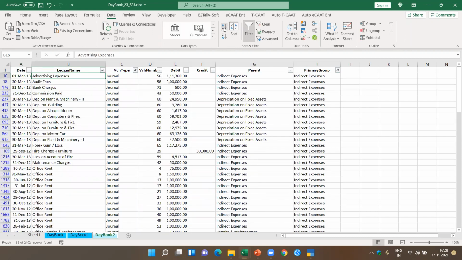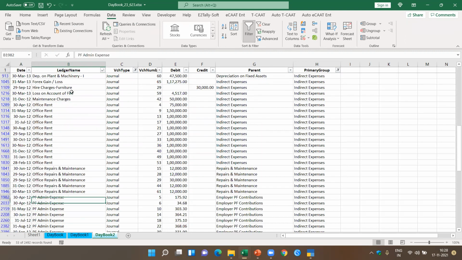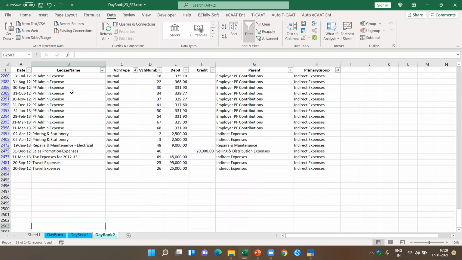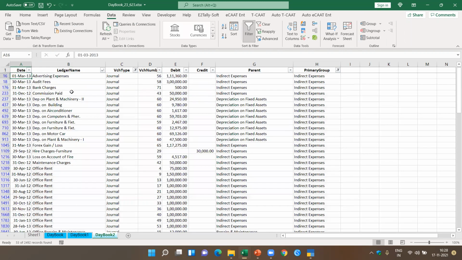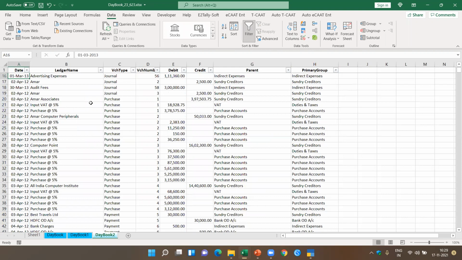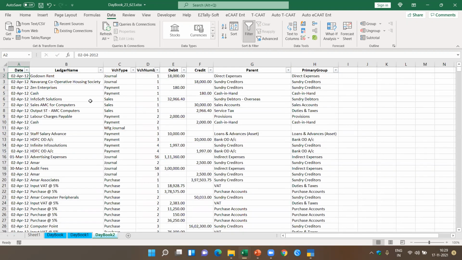Now this is what is possible. I can actually scrutinize and get to know what are the transactions which have been passed. And I'll be able to do a quick ledger scrutiny for each of the ledger accounts based on the entries which have been passed. All these are passed through journal entries. Which means I can perform whatever type of analysis based on the transactions available here. So your imagination is the limit in terms of what you can do.